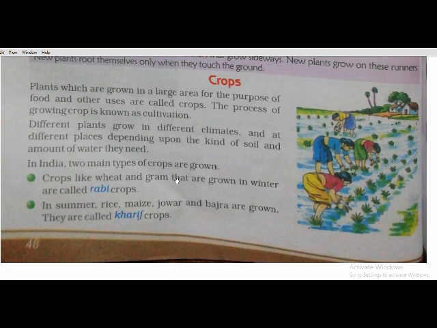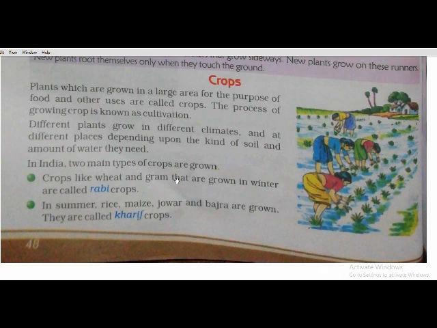Now before that, they have told the definition of cultivation. Plants which are grown in a large area for the purpose of food and other uses are called crops. This process of growing crops is known as cultivation. It means if you grow plants over a large area for a large requirement of food, then these plants are known as crops, and this process of growing crops is known as cultivation.